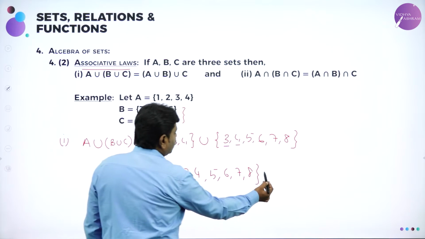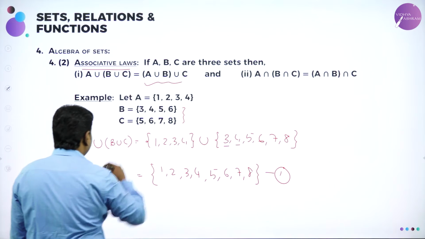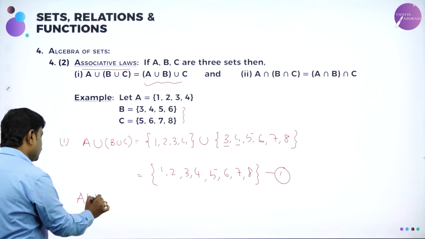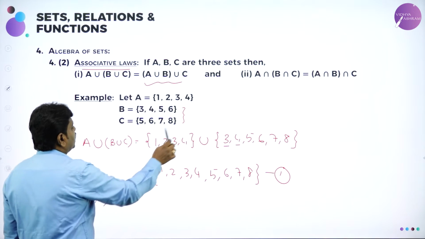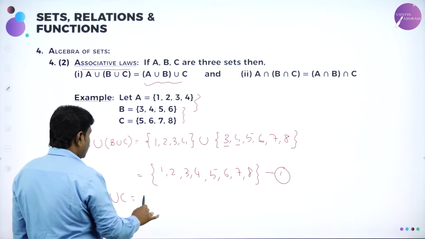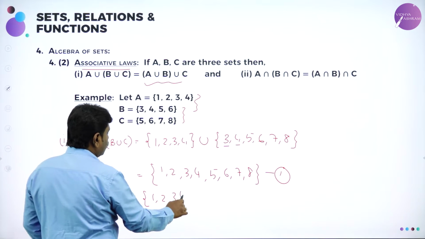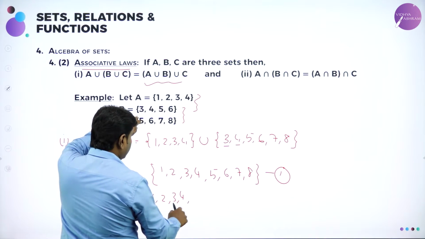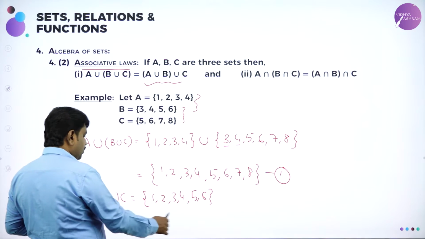Now you group otherwise, meaning the RHS. What is RHS? First you find A union B, then you find union with C. What is A union B? I'll combine A and B: 1, 2, 3, 4, then 3, 4, 5, 6. 3, 4 we have already written, so we should not repeat; then 5, 6. So this is A union B.